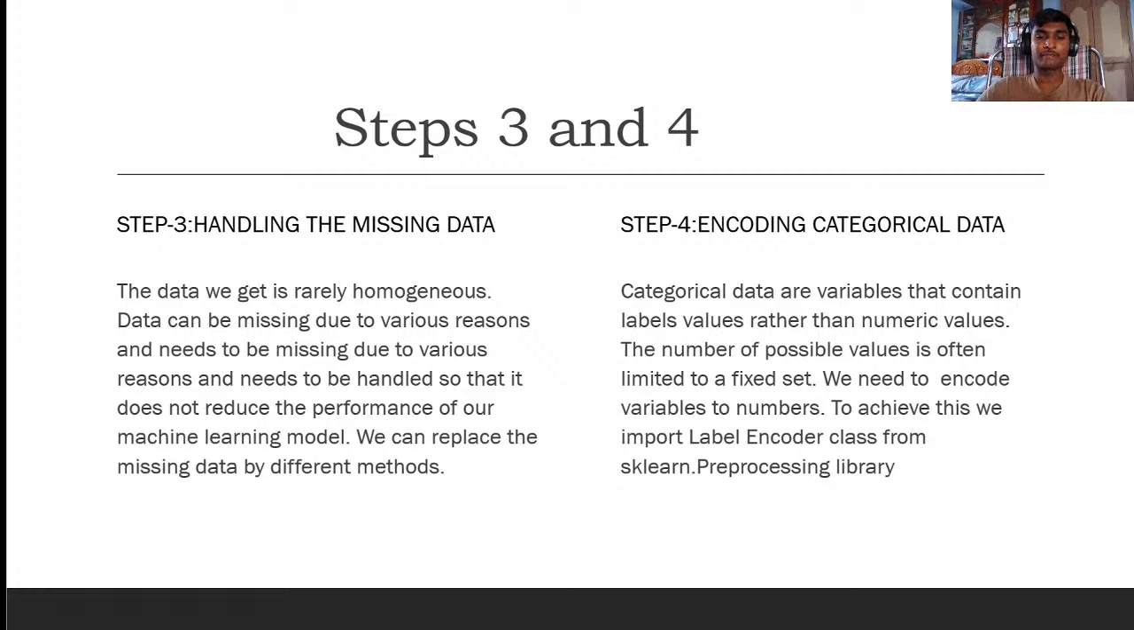Categorical data are variables that contain label values rather than numerical values. The number of possible values is often limited to a fixed set. We need to encode variables to numbers. To achieve this, we import the LabelEncoder class from the sklearn.preprocessing library. This is a standard library in Python.